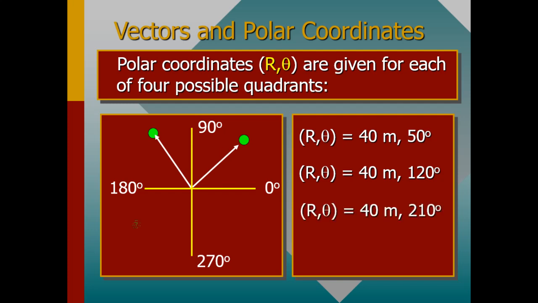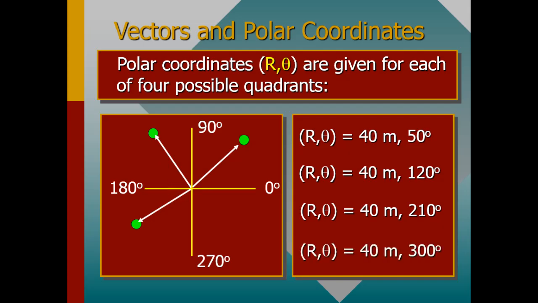Let's consider the third quadrant. So the third quadrant, let's say we have 40 meters. Remember this, let's say it is 60 degrees in the third quadrant. So you're not going to consider that 60 degrees. Instead, you're going to say 180 plus whatever value you have. So in that case, you can simply consider that other value, which is just 240. Remember, don't consider the clockwise one. Consider the anti-clockwise. Please take note of that.